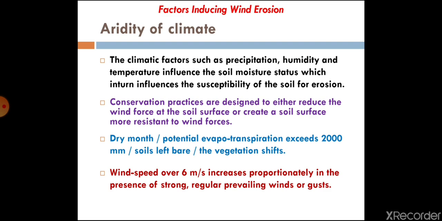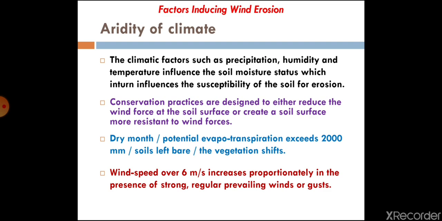when the rainfall season is gone, high temperature removes the moisture content of the soil, and at that time soil moisture will be less.